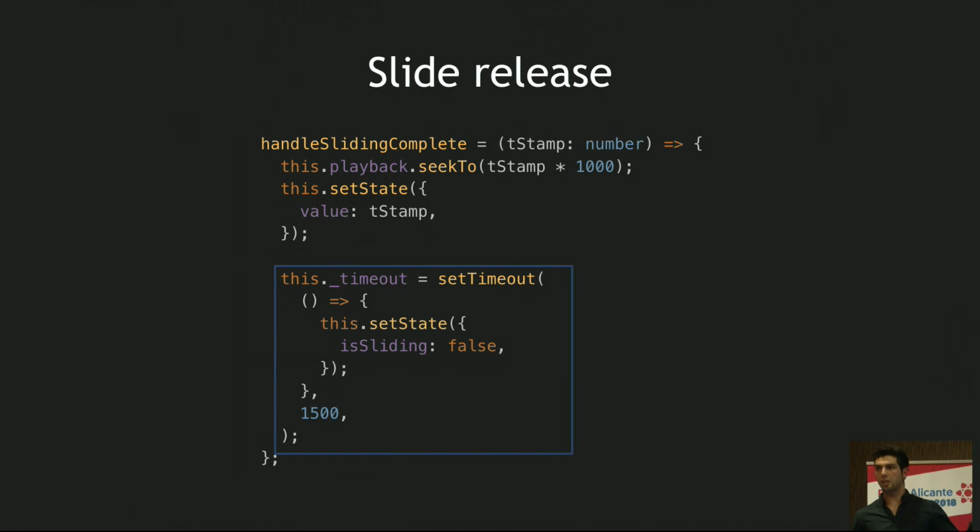That basically says, wait 1.5 seconds, and then give back control to the playback. Now, you may be wondering where this 1.5 seconds comes from. And if I don't explain to you, somebody will ask me that question. So I'm going to answer right now. Basically, we were using super low-end devices on the Android side to test this. This number basically works for most of the devices, unless you have a Motorola from 2008 or whatever. But the important bit is that the step of this component is one second, remember? So actually, it's unnoticeable because this component is updating each second. If you set this time at 1.5, there will be no changes that you can appreciate on the screen.